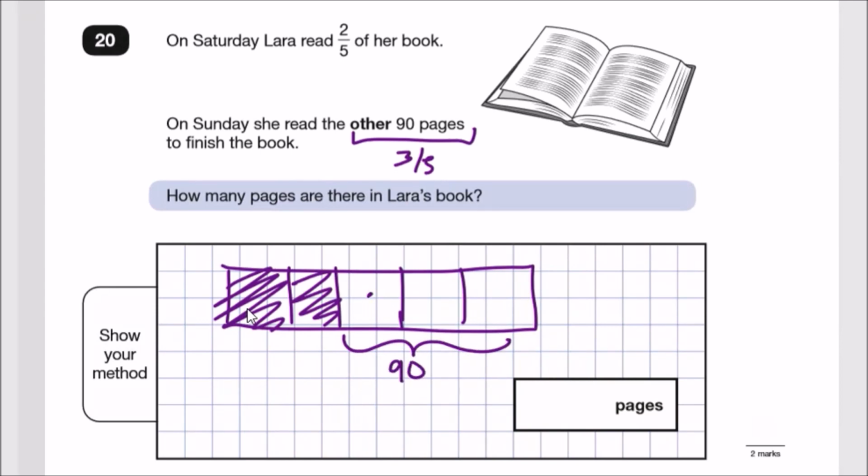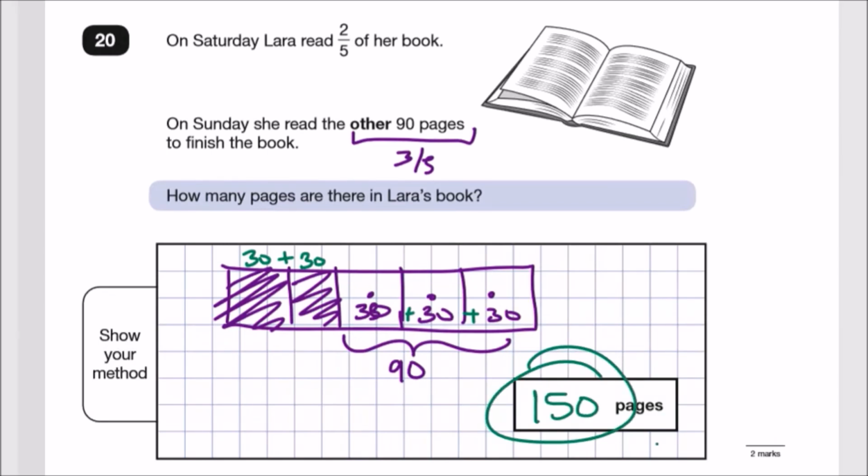That means each block, if you divide by 3, could be 30 each. So because each of them is equally distributed, these two are also going to be 30 each. So let me put the numbers in. This will be 30 and this will be 30, meaning the total number of pages will be the sum of all these digits. So 30 plus 30 plus 30, so 5 lots of 30 will give us 150 pages. Wow, what an easy way to finish off a question. I mean, that was kind of anticlimactic, wouldn't you say?